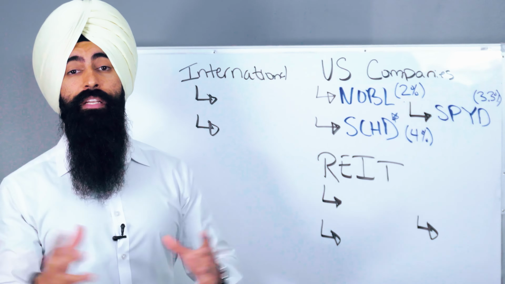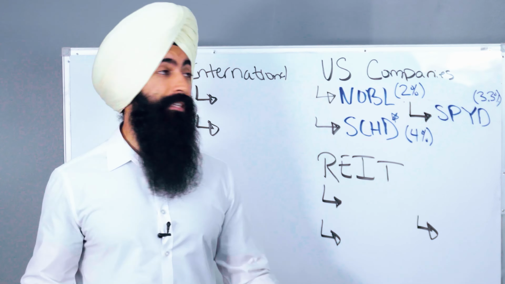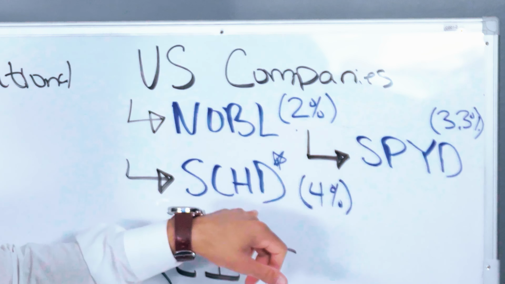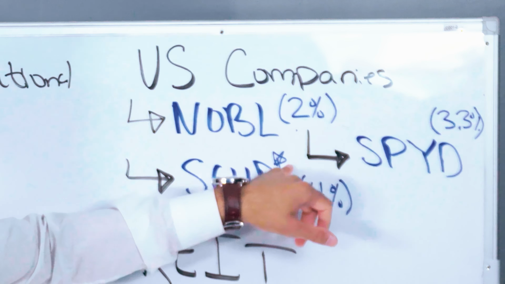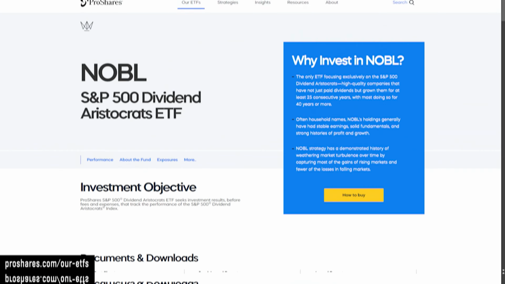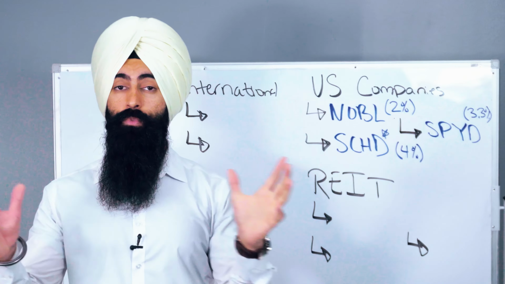And a few examples of United States dividend paying funds that you can consider investing in are NOBL, SCHD, which I am personally invested in, that's what the asterisk means, and SPYD. NOBL is an ETF that invests in dividend aristocrats in the S&P 500. What does that mean?